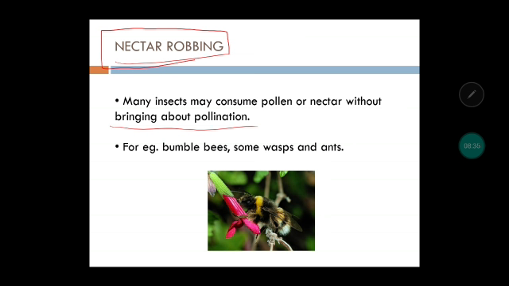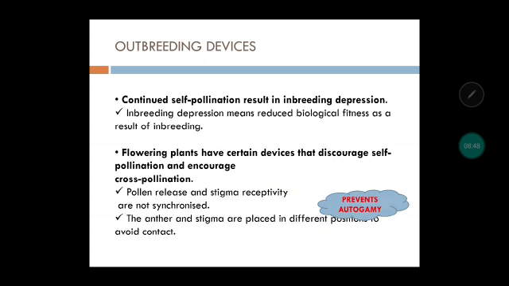It is very selfish. Like in some bumblebees and in some ants, this picture is showing a very selfish bee and it is robbing the nectar, but it will not carry out the pollination.